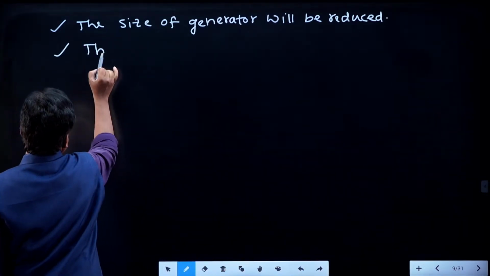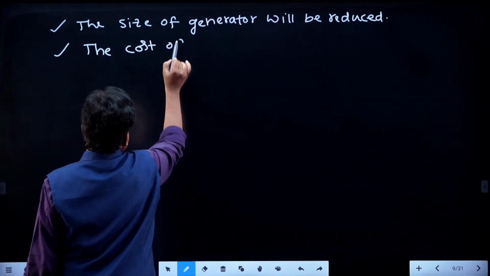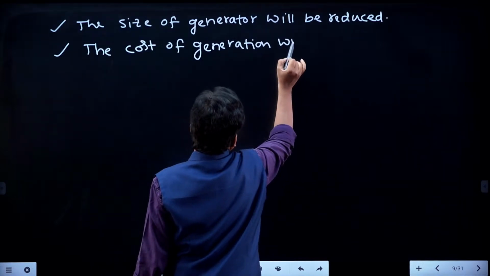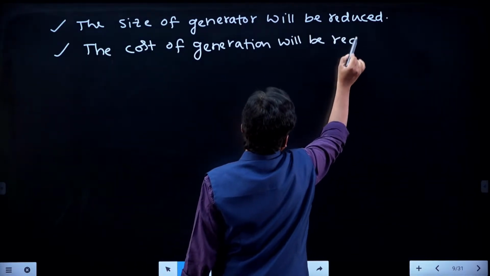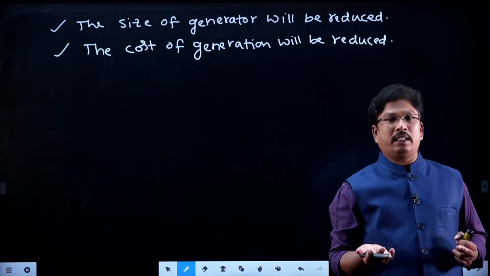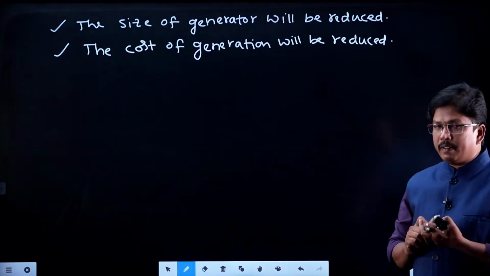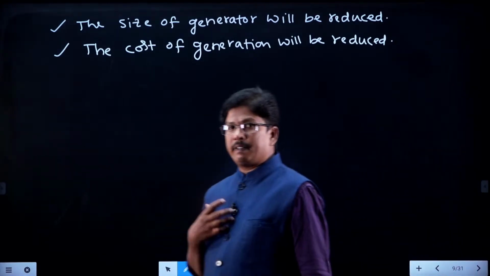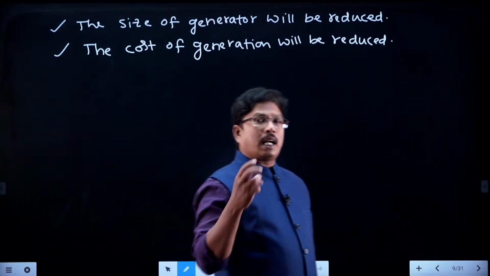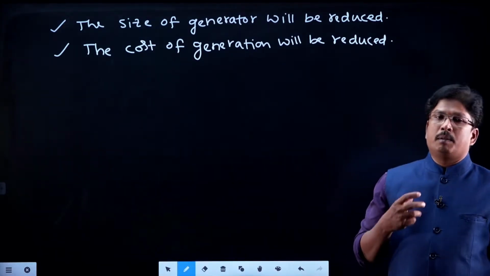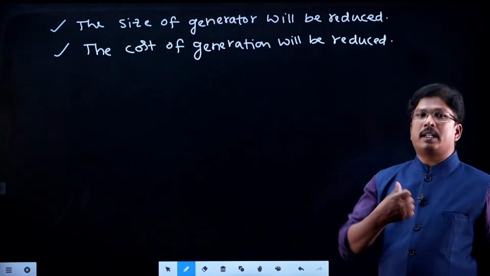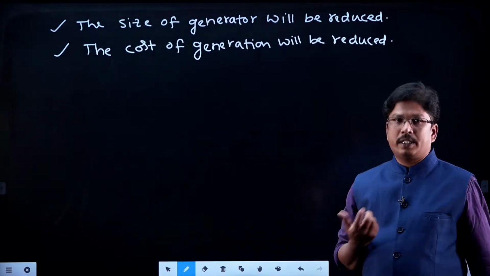Because the consumer is maintaining high power factor, we are getting the advantage, right? On the generator side we get better advantage. Cost of conductor is reduced, power loss is less, and the burden on the generator is reduced. That's why cost of generation is also reducing.